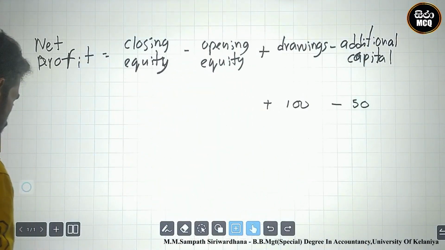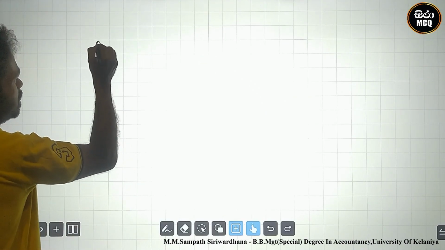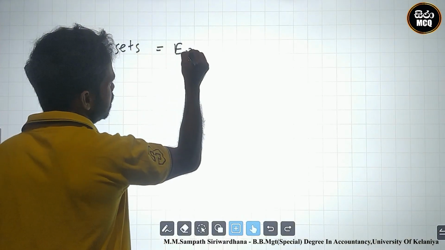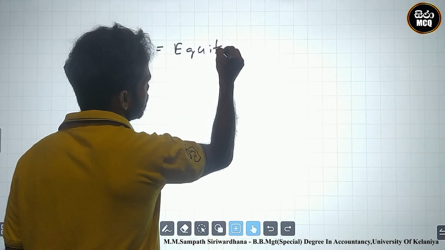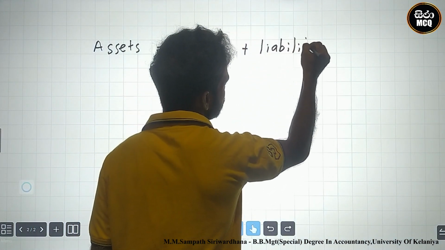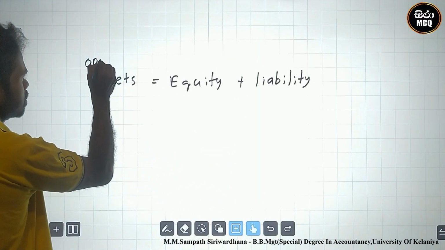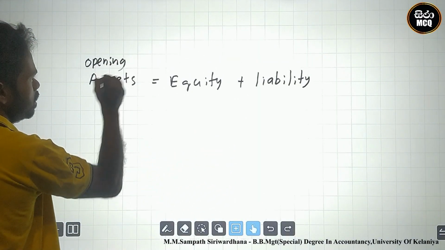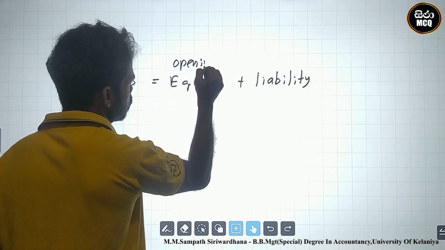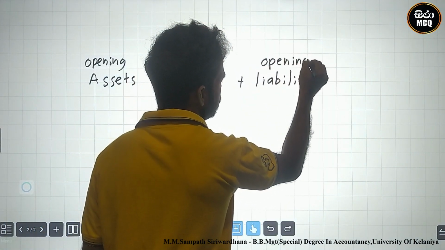You know the equation: assets equal equity plus liability. I write this: opening assets equal to opening equity plus opening liability.